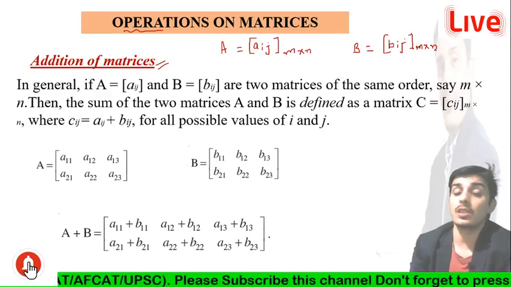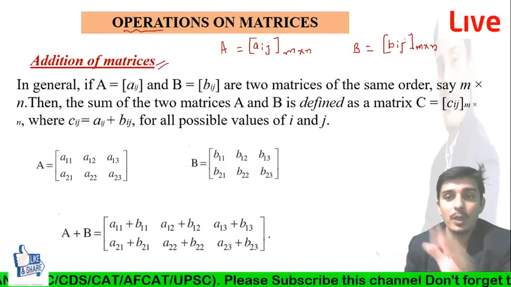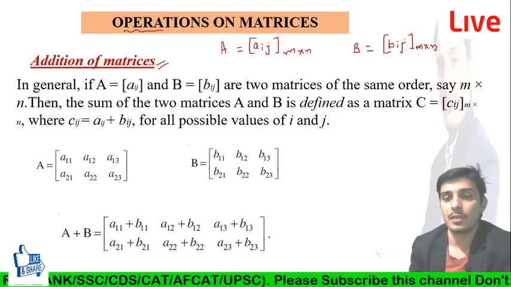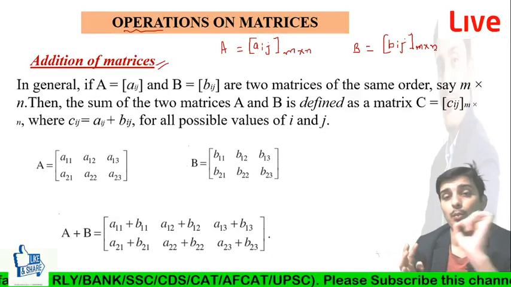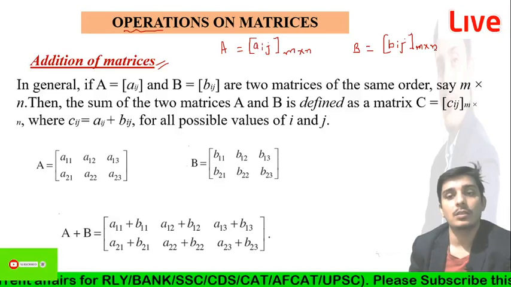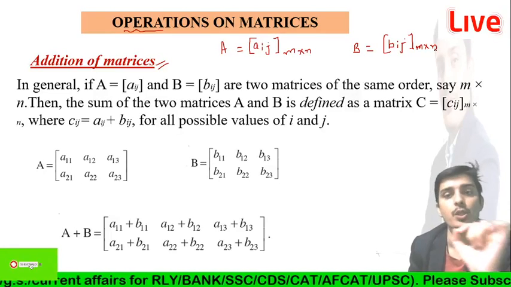This is very simple. So, how can we add the two matrices? Before adding, you must check whether both matrices are of the same order or not. This is the most important thing.